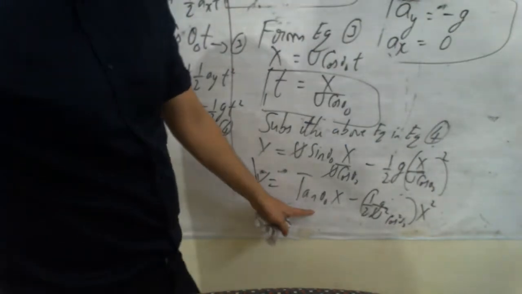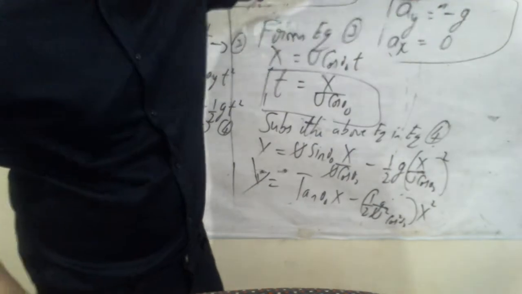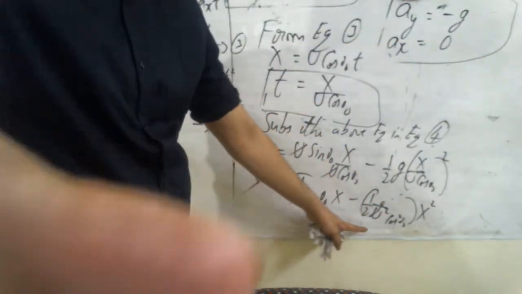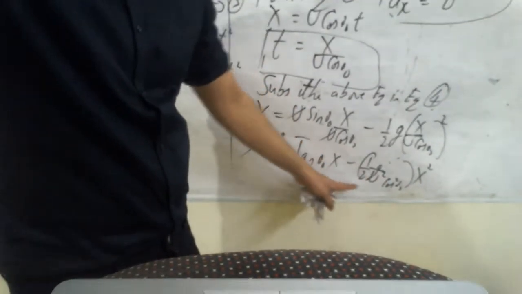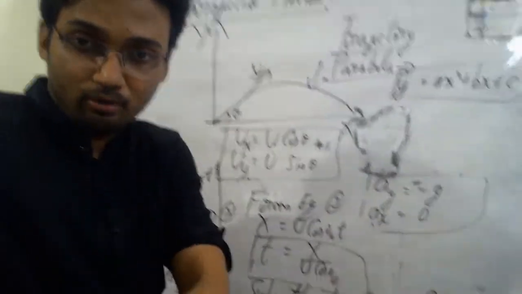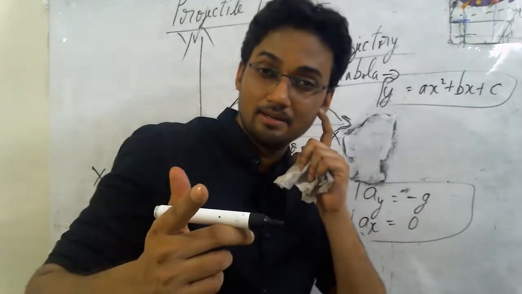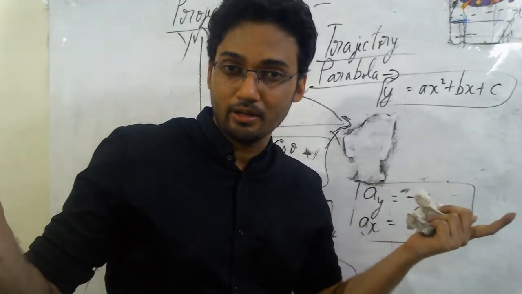Doesn't this equation look like ax square plus bx plus c? I do have an x square term with this multiplied, and I also have something with x, similar to this parabolic form. Yes, and you might be questioning where is the c? Doesn't matter, it's not required.